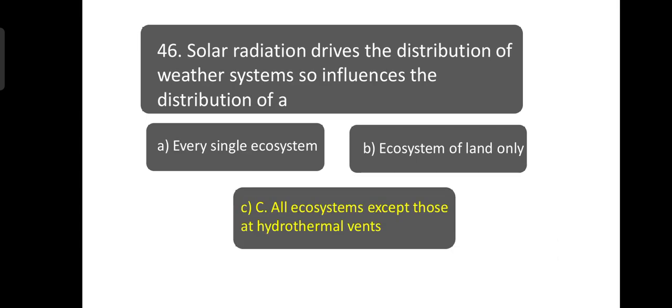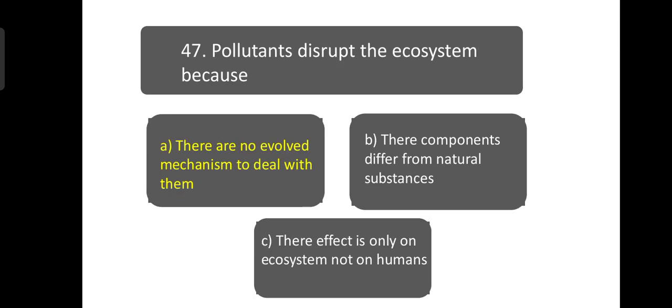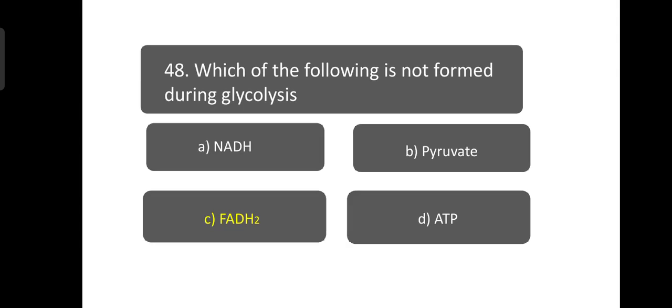Solar radiation drives the distribution of weather systems, so it influences the distribution of ecosystems except those at hydrothermal vents. Pollutants disrupt the ecosystem because there is no evolved mechanism to deal with them. Which of the following is not formed during glycolysis?